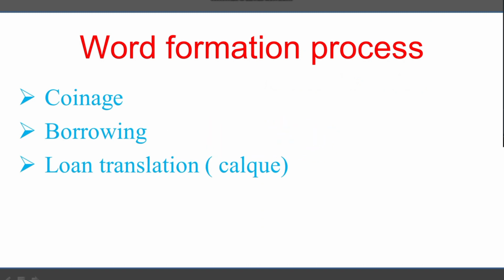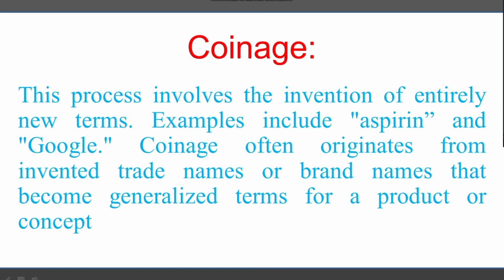Okay, let's start. What is coinage actually? This process involves the invention of entirely new terms. Examples include aspirin and goggle. Coinage often originates from invented trade names or brand names that become generalized terms for a product or concept.